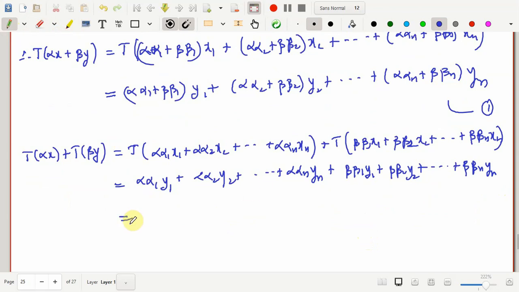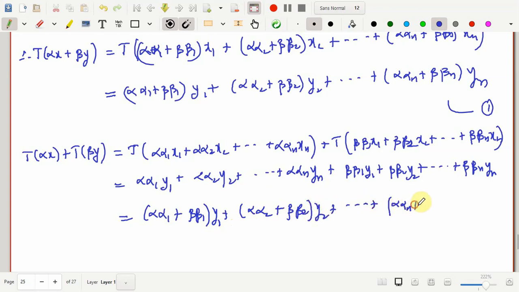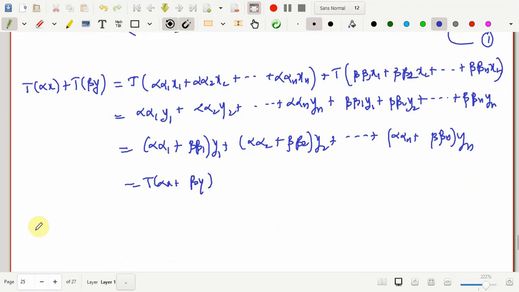Yes, you just take common y1, y2 till yn, so you have alpha alpha 1 plus beta beta 1 y1, alpha alpha 2 plus beta beta 2 y2, and this goes on till alpha alpha n plus beta beta n yn, which is the same as T of alpha x plus beta y from 1. So this proves that T, the mapping which we have defined, is a linear transformation.